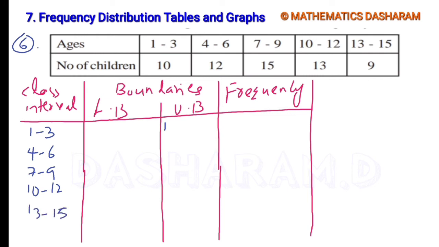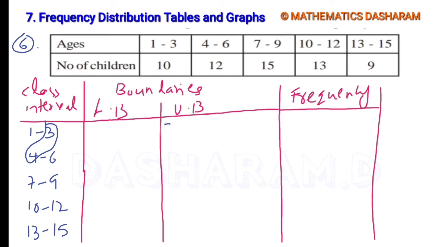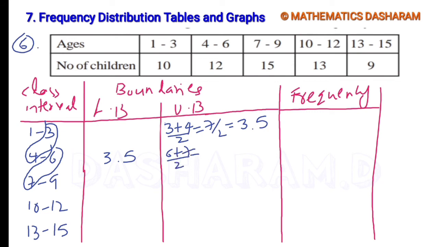First we can find the upper boundary. The average of 3 comma 4: 3 plus 4 divided by 2 equals 7 by 2, the answer is 3.5, and the same 3.5 is the lower boundary of the second class interval. Next, the average of 6 comma 7: 6 plus 7 divided by 2, 13 by 2, the answer is 6.5. 6.5 is the lower boundary of the next class interval.